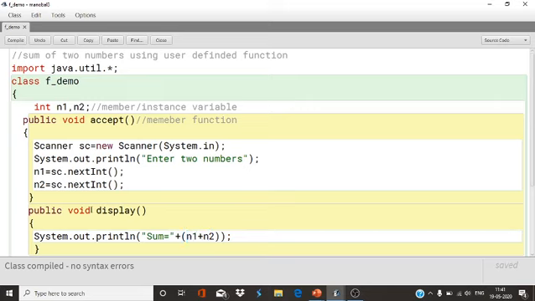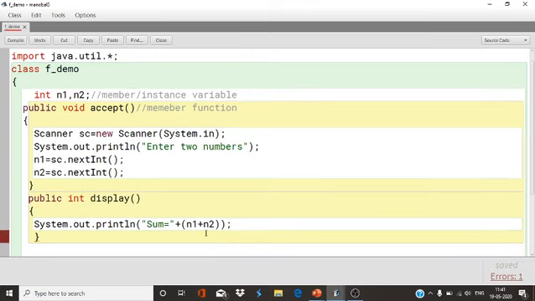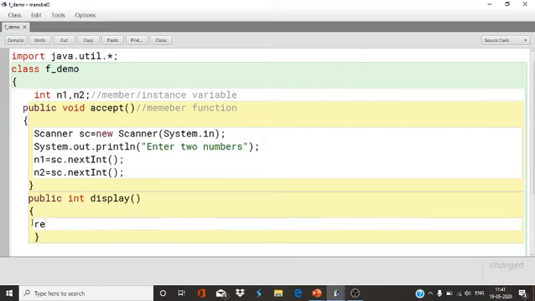What I will do, I will write here int, and in place of this I will use return n1 plus n2, return n1 plus n2.